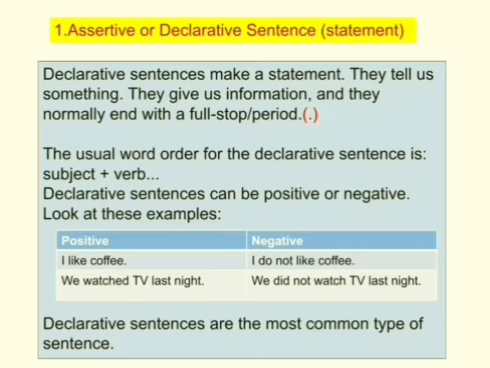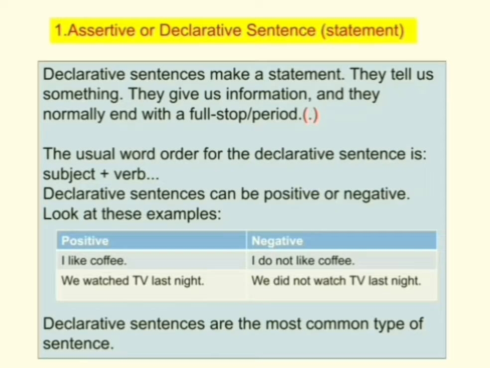A sentence that makes use of words like no, not, never, nothing, and contraction verbs such as isn't, wasn't, shouldn't, etc. is said to be a negative sentence. So I like coffee is a positive sentence. And how to change this into negative?